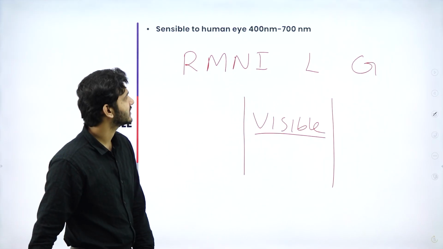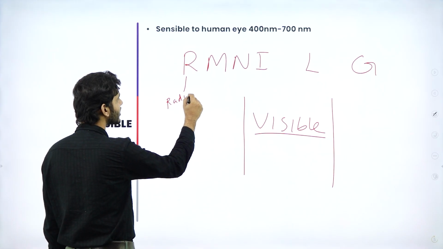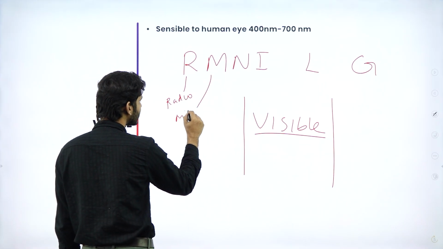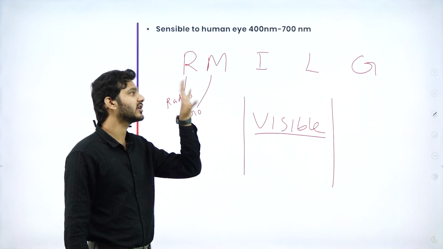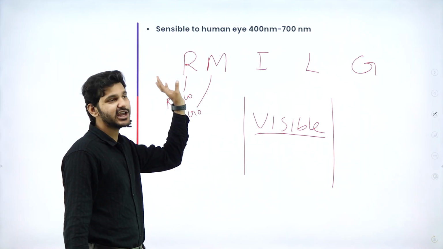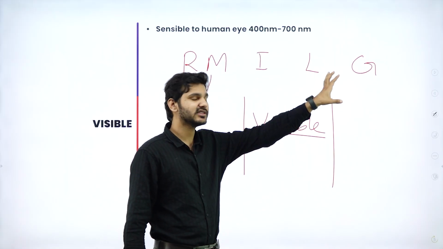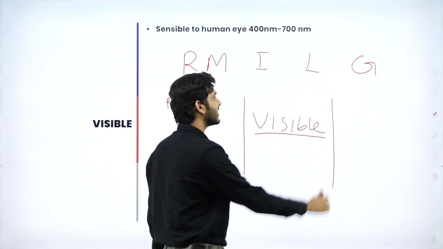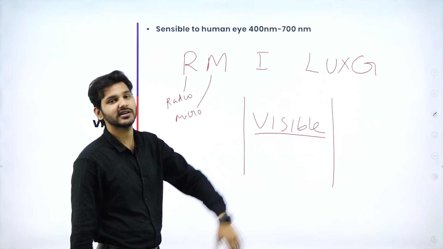R is for radio waves, M is for microwaves, N is not there. Actually, it is a shortcut we use to remember the electromagnetic spectrum. We imagine it as the name Ramani, and then some other things, that is Lux. Ramani Lux G. That is how we remember the electromagnetic spectrum.